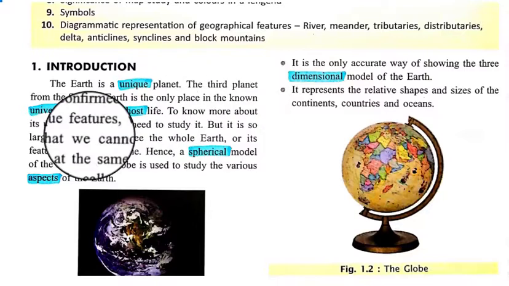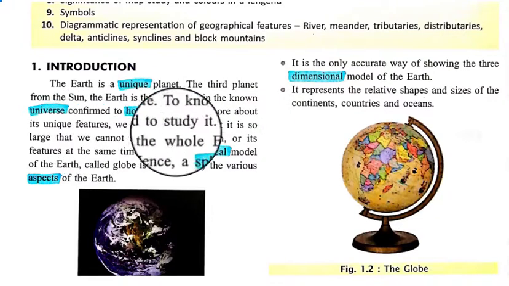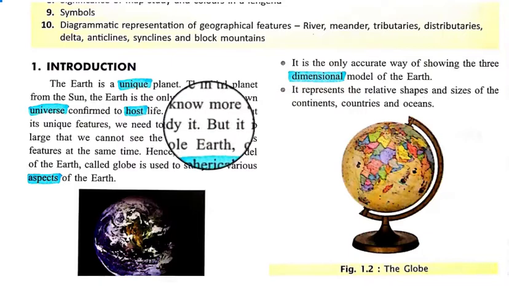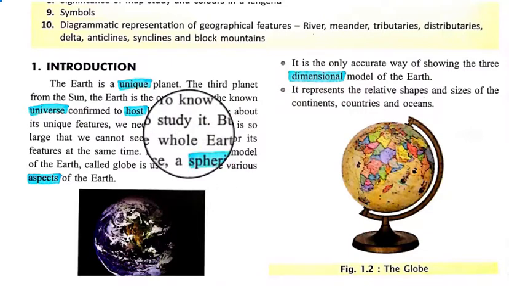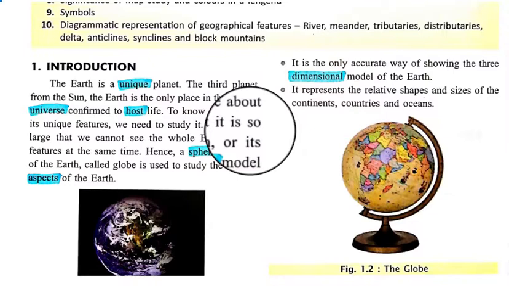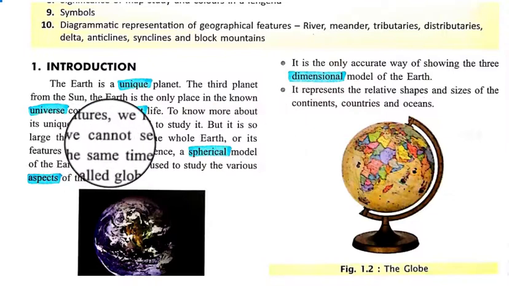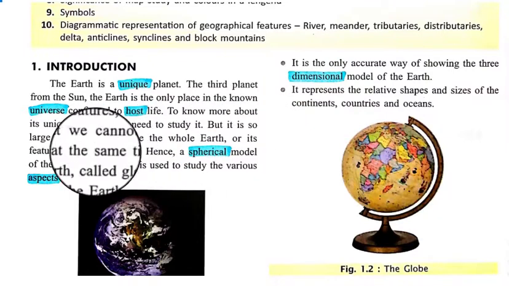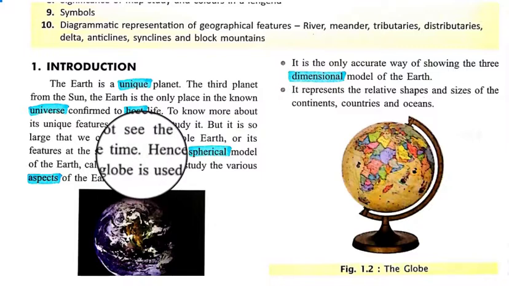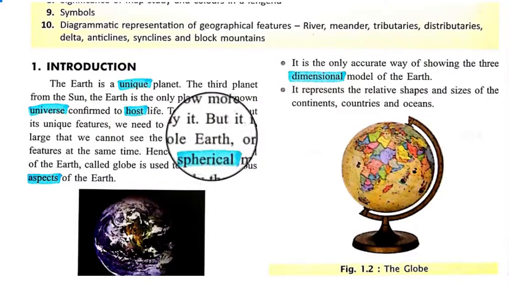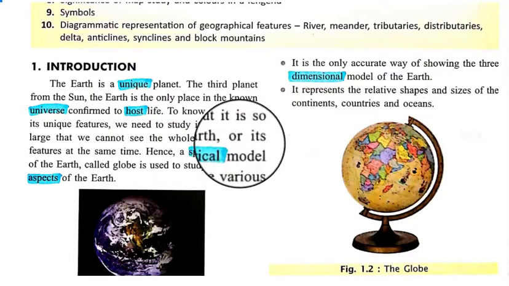To know more about its unique features, we need to study it. If we want to know about it broadly, then we need to study it. But it is so large that we cannot see the whole earth or its features at the same time. There are so many features that we cannot complete it in a certain time.